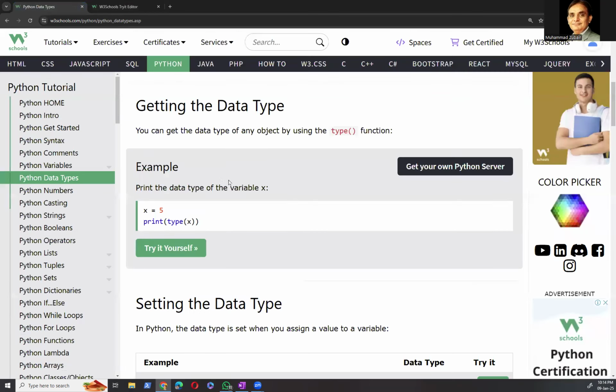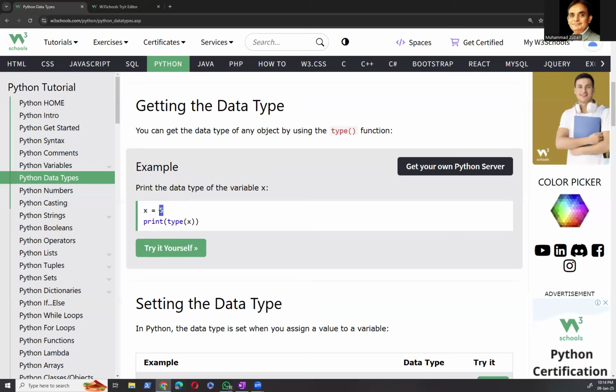It is easy. Check what the value is. The value is 5, but what is the data type? It's integer. Python checks the value so it can understand what type it is. If it has only digits, then it is an integer. If it contains a decimal point, like 5.1, then it's a float.